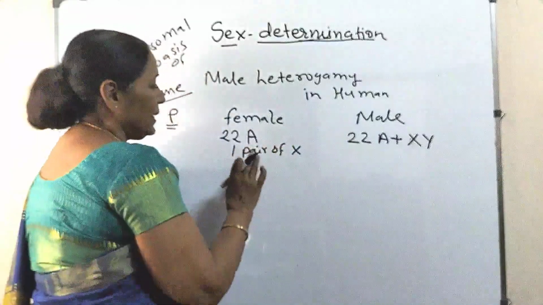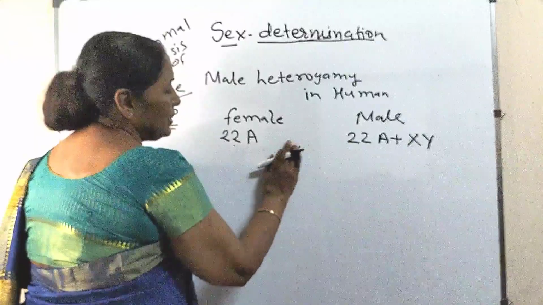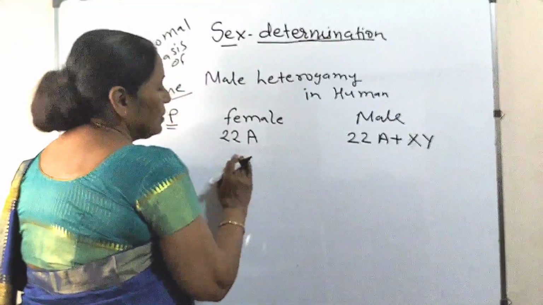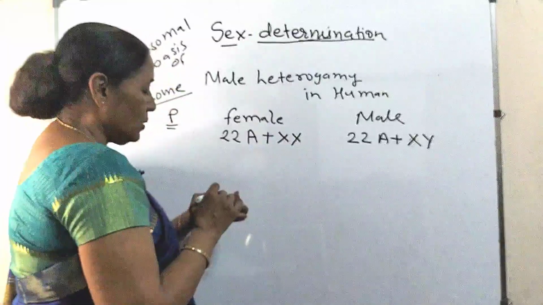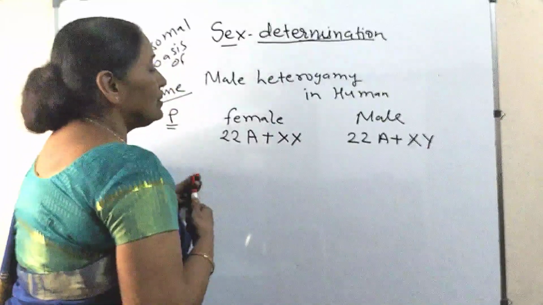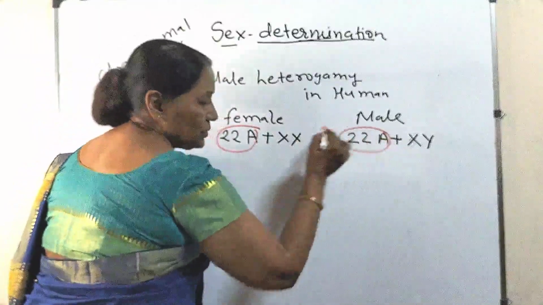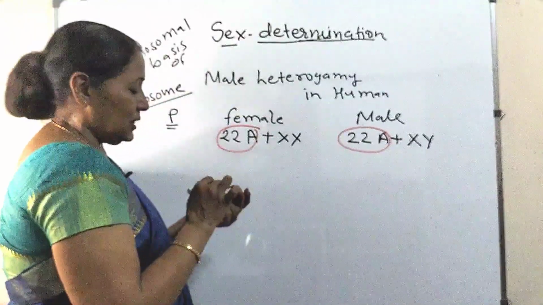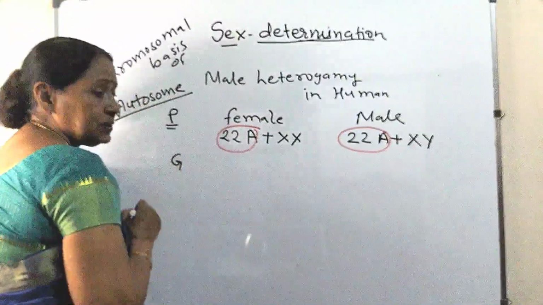This is also one pair. Let us write it in this way. This will be much easier. This is X, X. Now, we are not concerned about these autosomes. We are seeing sex determination. So, next, gamete formation.